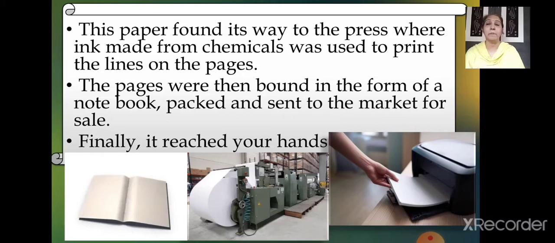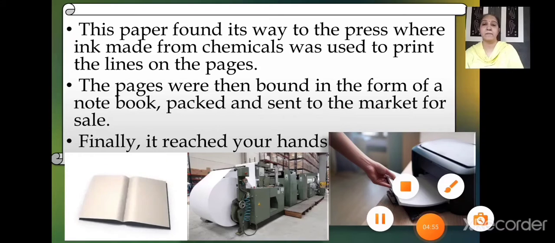We are totally dependent on paper. Though technologies have advanced, we still use the notebook again and again to jot down important points. Many of you try to save in your screens, but without the notebook we are helpless. So this is the long process of manufacturing of paper and turning it into a notebook. This is what we have seen in these two to three slides.